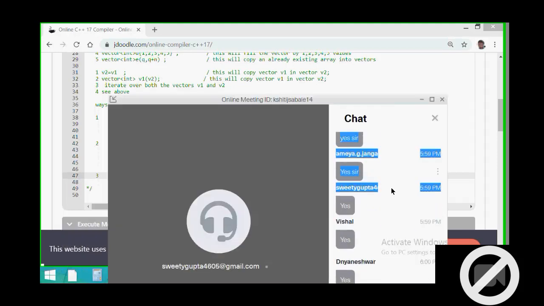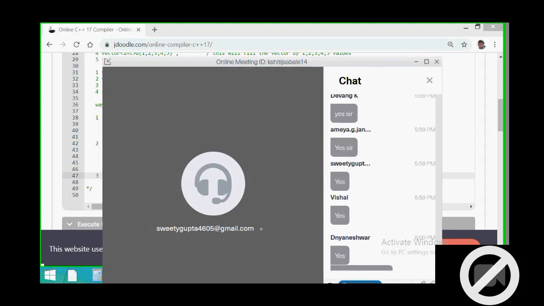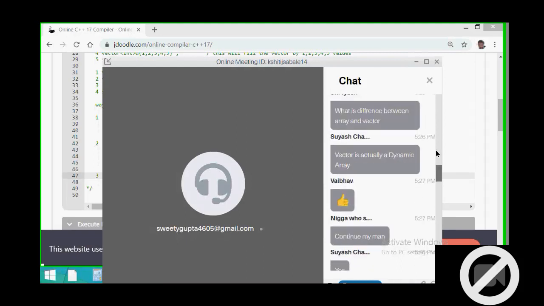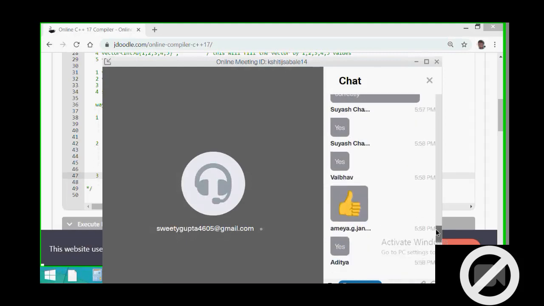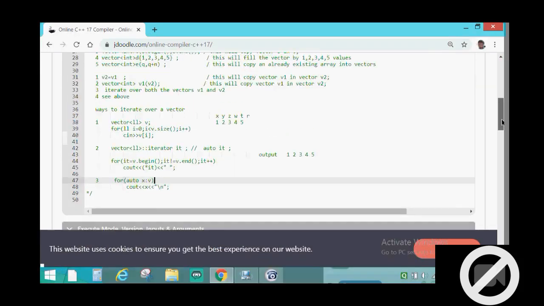One sec, the screen got frozen. Okay, so I will continue, as most of them are clear and they don't have any doubt. All of them are very intelligent. Okay, so I will continue.